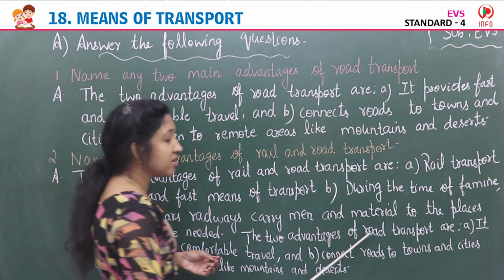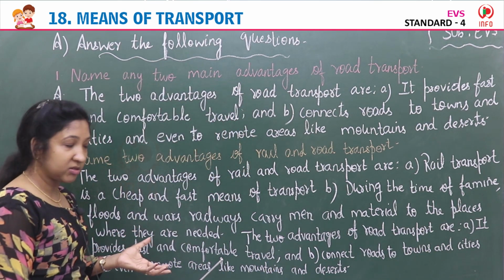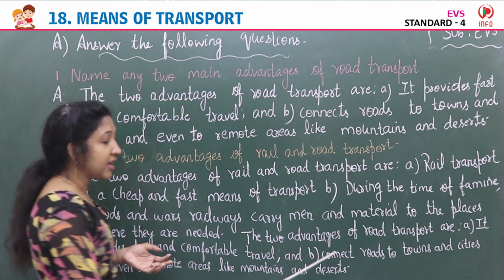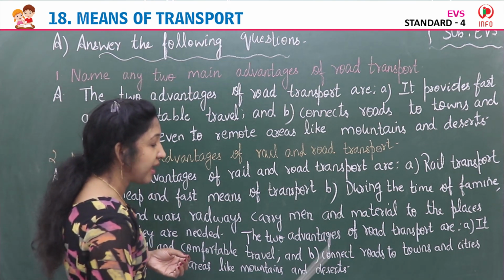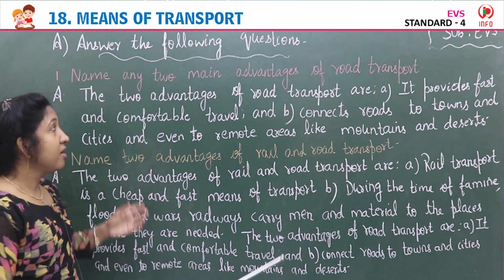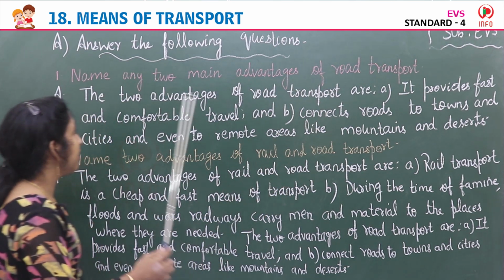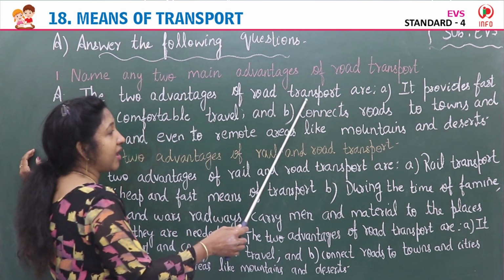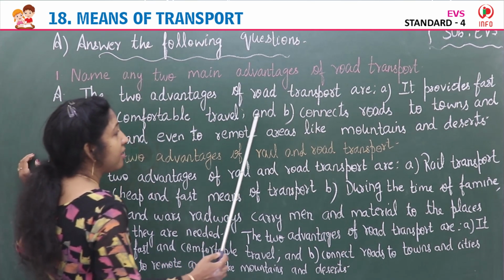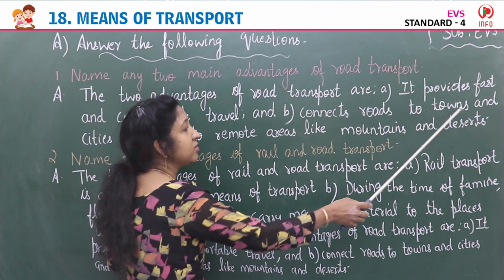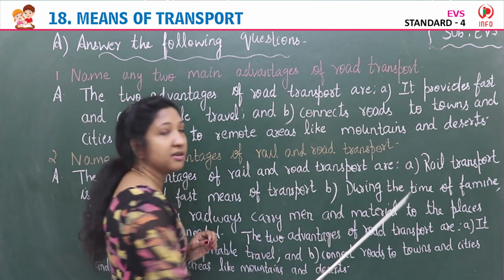The two advantages of road transport are: it provides fast and comfortable travel, that we already learned, and connects roads to towns and cities, and even to remote areas like mountains and deserts. Yes, so the first question, name any two main advantages of road transport. The two advantages of road transport are: A, it provides fast and comfortable travel, and B, connects roads to towns and cities, and even to remote areas like mountains and deserts.